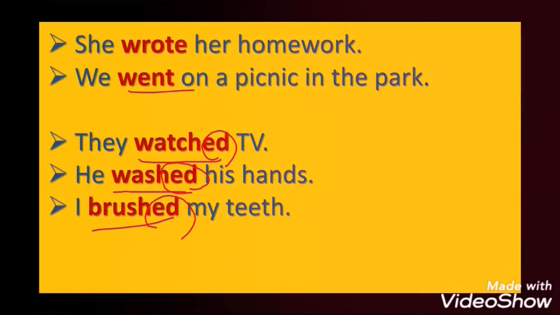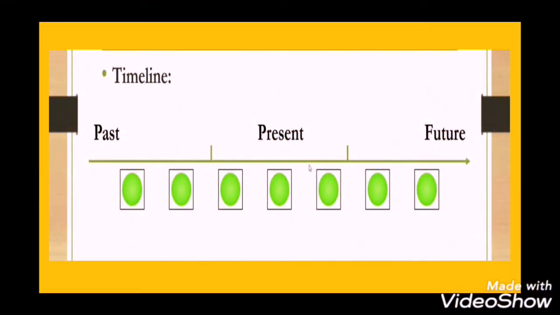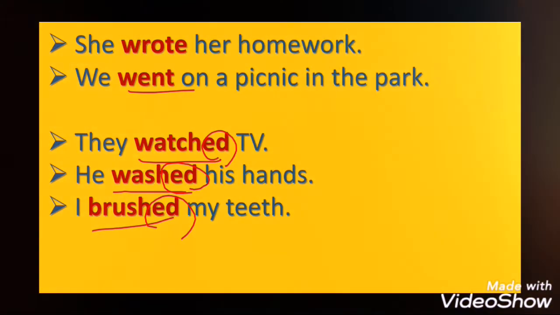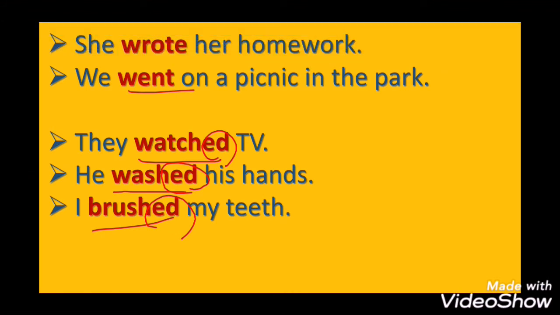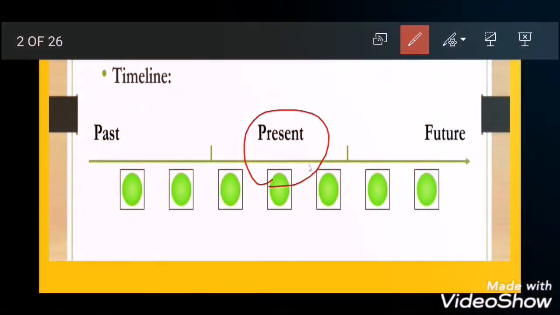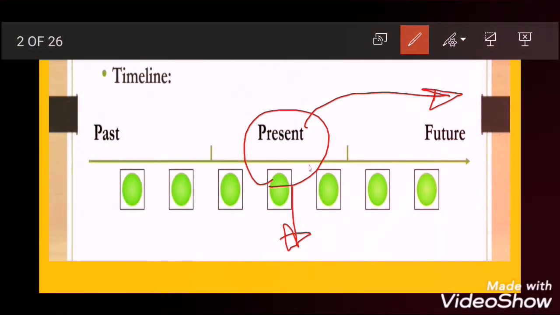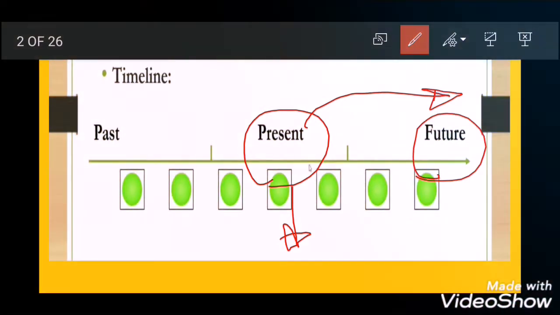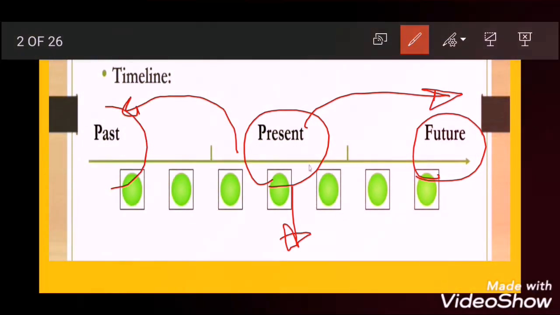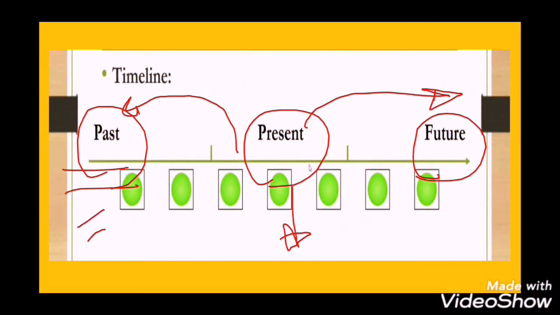And what about the sense of these sentences? Yes, excellent. They happened in the past. Actions that started and happened in the past. So I'm talking about past simple. So we have here the timeline, the present. When we talk about something that will happen, we call it future. And if we're talking about something that started and finished, we call it past simple. This is the timeline. So we are here in past simple.